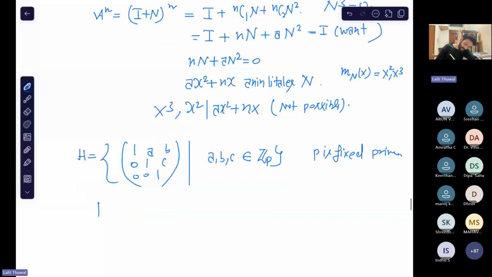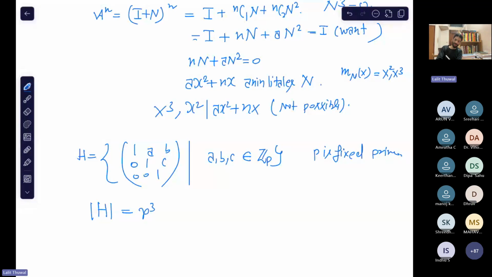So what is the cardinality of this group in this case? What is the cardinality? Count it. It's very easy. Just let me know. p cube. Right, p cube.